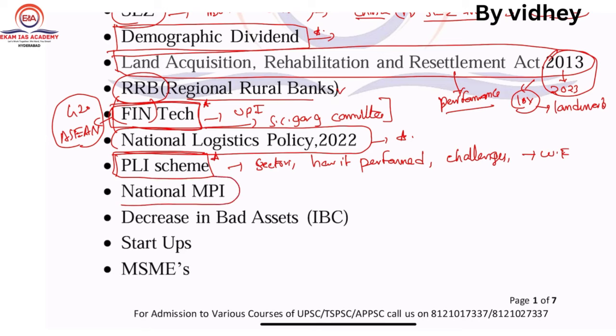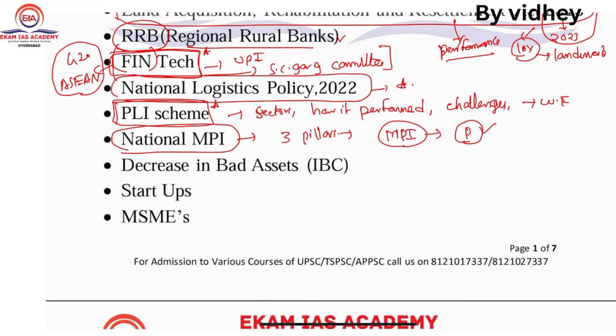Next one, so Niti Aayog has recently launched the National Multidimensional Poverty Index. You need to know about these 3 pillars and the data regarding it, what it has talked about, and how it is comparing with the international Multidimensional Poverty Index. So overall there may be a chance of a question from the poverty dimension. Got it? So, a very interesting fact.